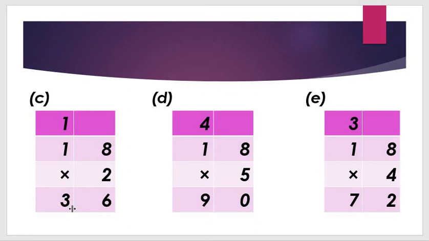Understood, all students? 18 2s are 36. How many? 18 2s are 36.